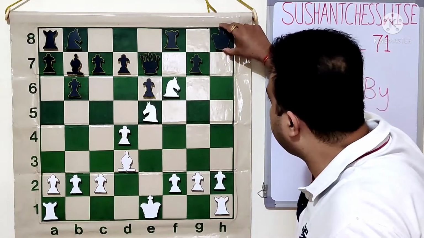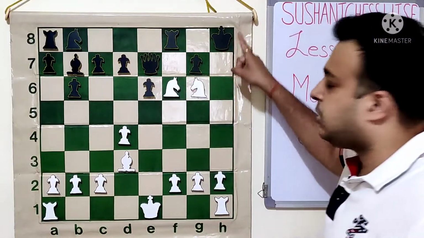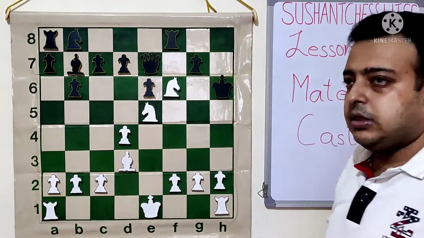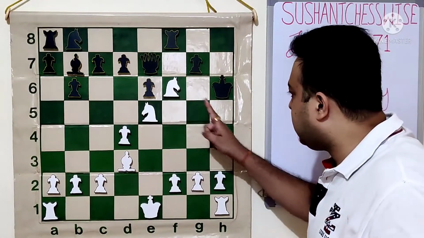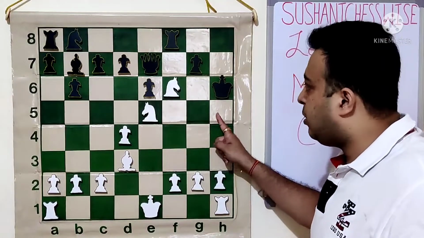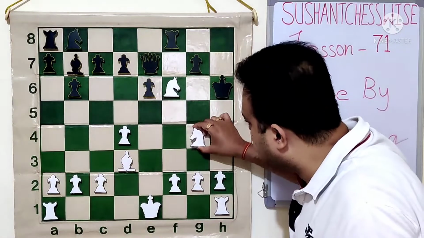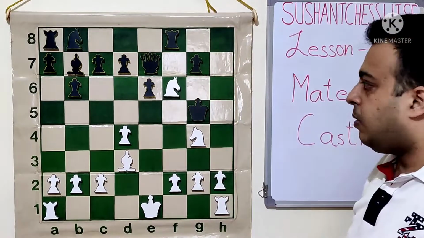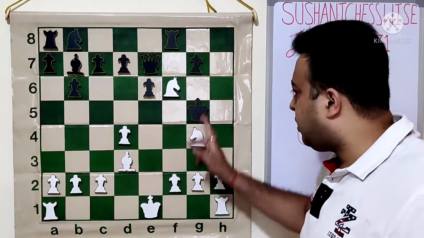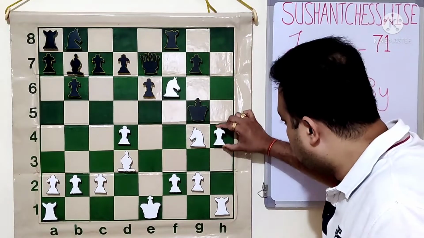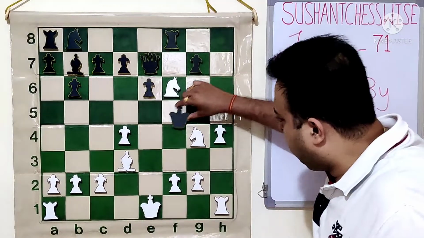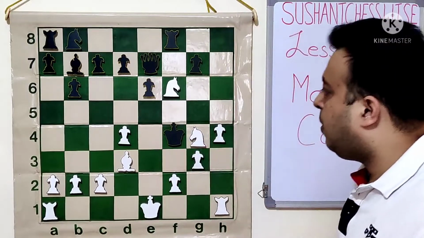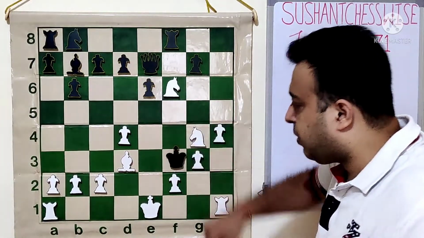Now if the king goes to h8, then knight g6 is checkmate. So the king had to come to h6. Now we see the f6 knight is covering the h5 square. So he wants to drag the king out. So see, knight g4 check, forcing the king to g5. Now f4 check is not possible, the king will just take it. But h4 check, king moves to f4, g3 check, and the king has come to f3.